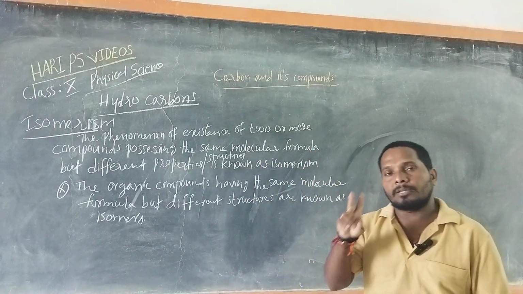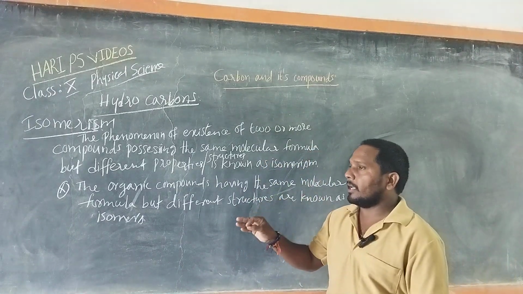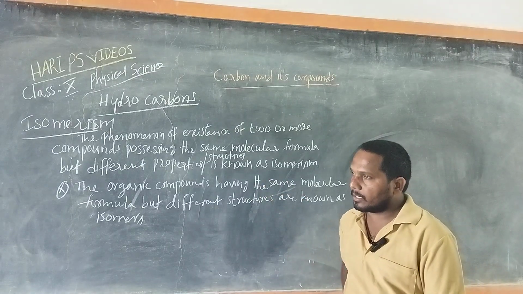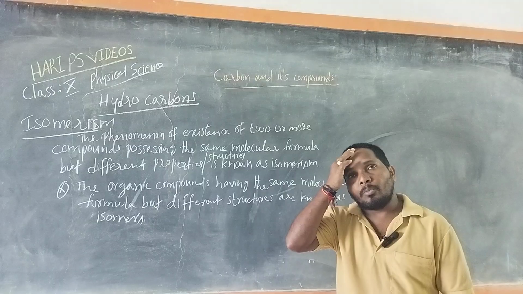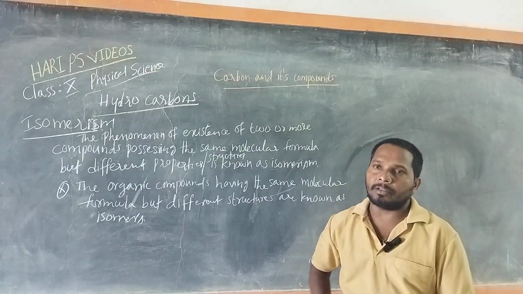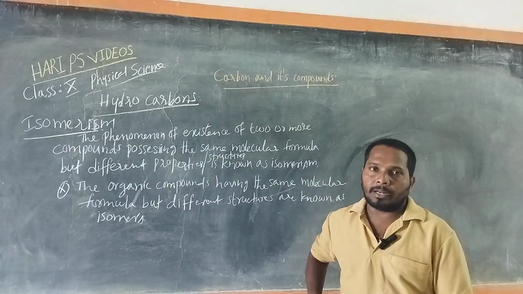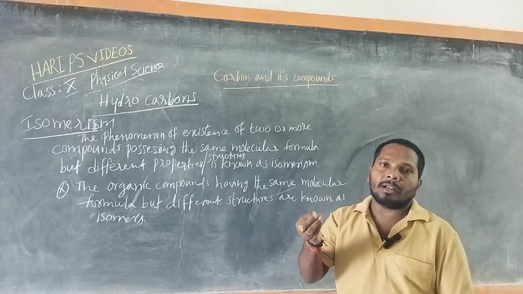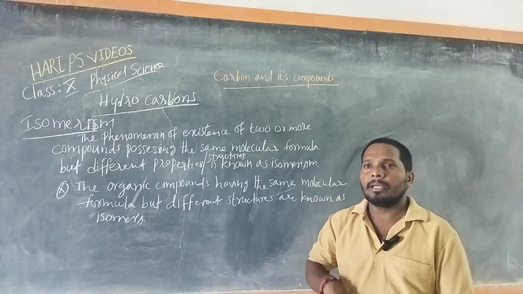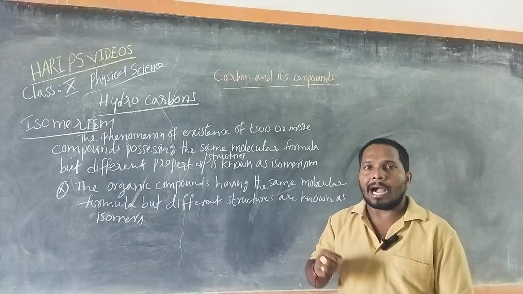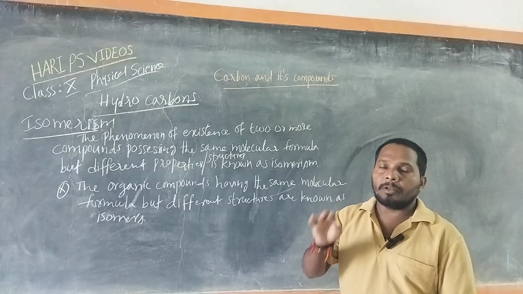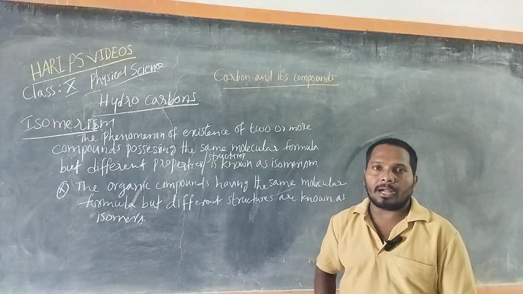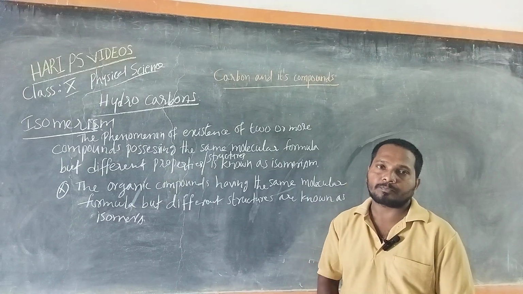Unsaturated hydrocarbons are of two types: alkenes and alkynes. If there is at least one double bond between two carbon atoms, then it is called an unsaturated hydrocarbon, named an alkene. If there is a triple bond between two carbon atoms, then we call them alkynes.